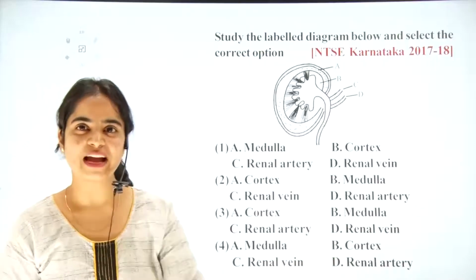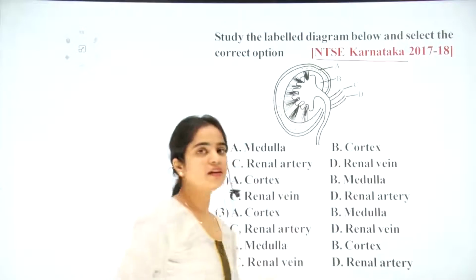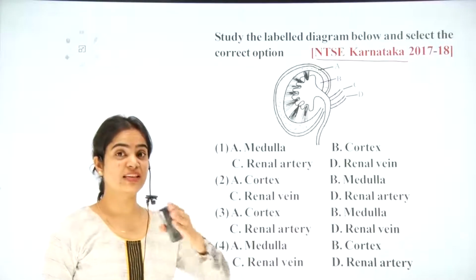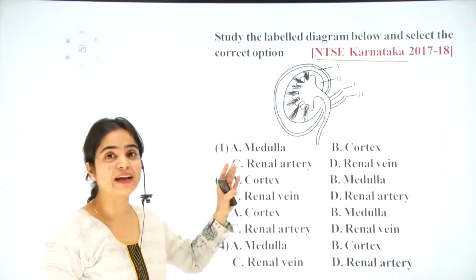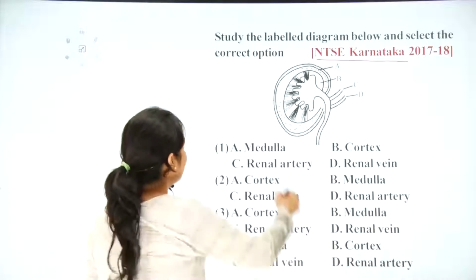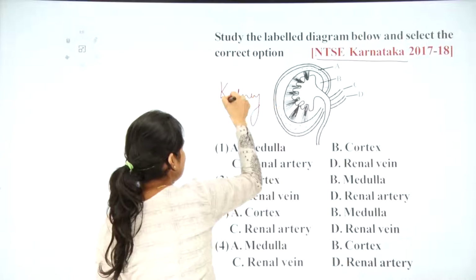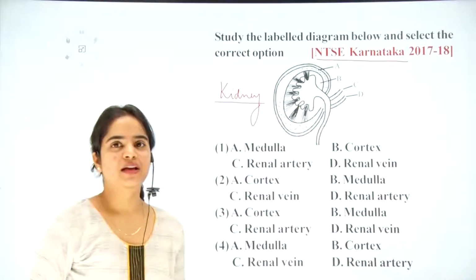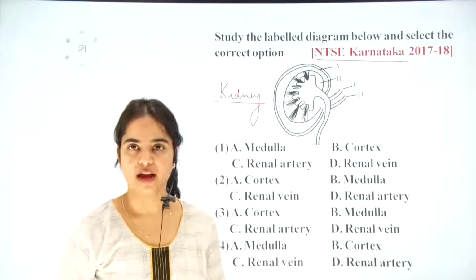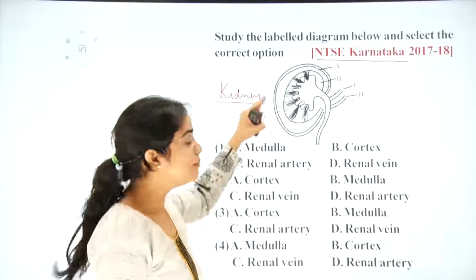So students, here we have the next question. This question is from NTSC Karnataka year 2017-18. So here we read the question. First of all, you can see on the board we have a beautiful diagram. Identify that. This is a diagram of a kidney, a human excretory organ, the organ in the human which is responsible for filtration of blood. We need to label the given parts A, B, C, D here.